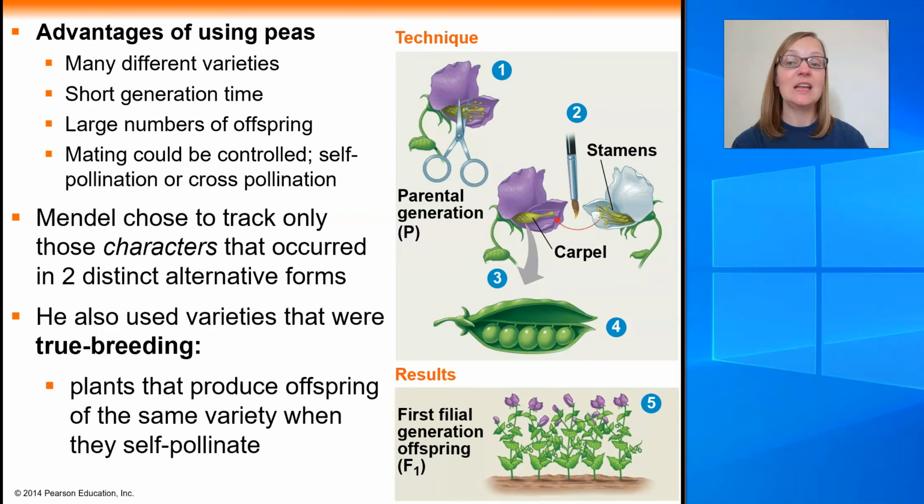And then lastly, he could actually control the mating. He could pick and choose which plants were crossed to which other plant. Let's take a look at how this is done. You may not be familiar with the structure of a pea flower, so let's go through it. So pea flowers, as shown here, they actually have both male and female parts.